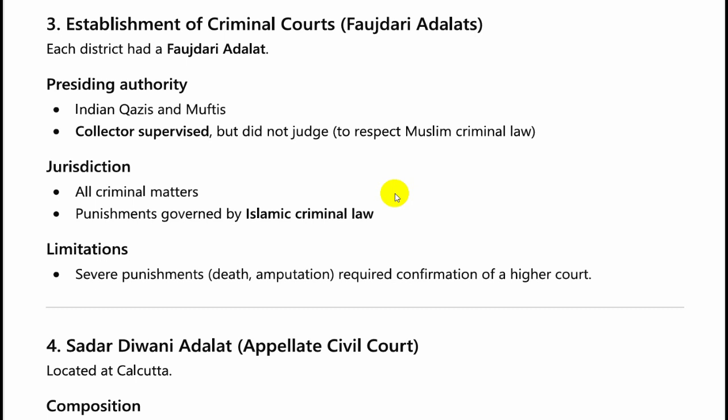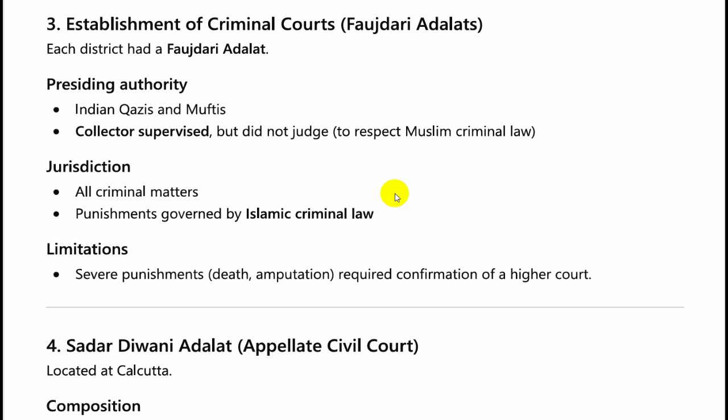The collector acted as a judge in the civil court, but he did not judge here, basically to respect Muslim criminal laws. The jurisdiction included all criminal matters, and punishment was as per the Islamic criminal law.